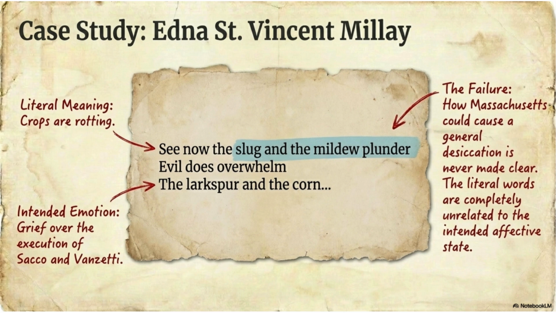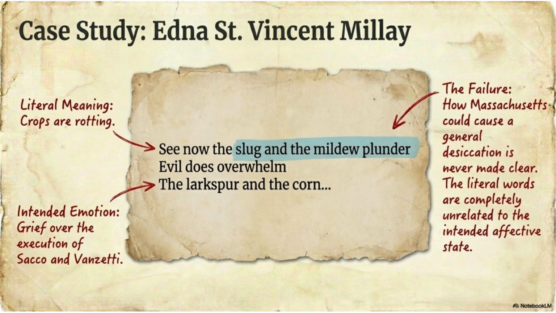The intended emotion. Now look at the second note. It says, intended emotion: grief over the execution of Sacco and Vanzetti. This is completely different. The poet wants readers to feel sorrow and outrage over the execution of two controversial political figures. So the emotional goal is political grief. The problem, according to Tate.